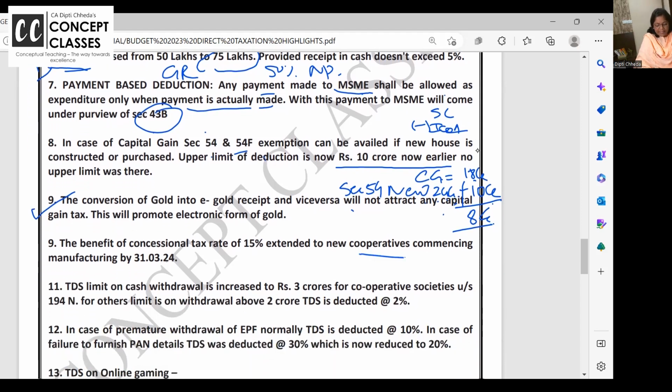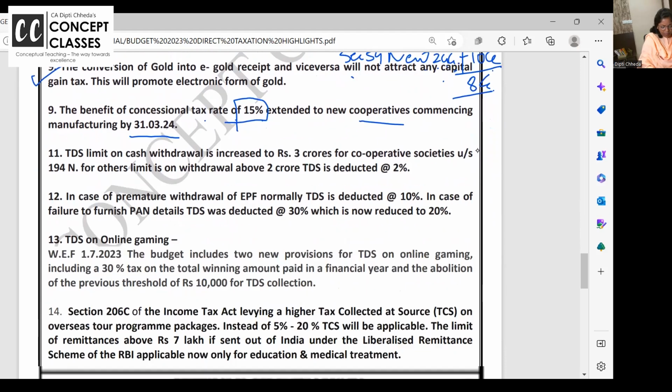Okay, some cooperative manufacturing units, like we all know Amul is like cooperative manufacturing units. So Amul is old, but many examples are there. So they are being taxed at concessional rate of 15%, subject to some condition. And this concessional rate of taxing cooperative manufacturing societies at the rate of 15%, this is being extended from March 23 to 24. So 23, 24 also if you do, no problem.